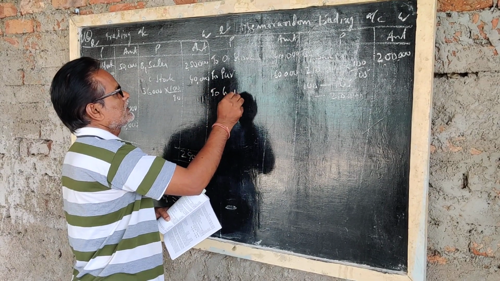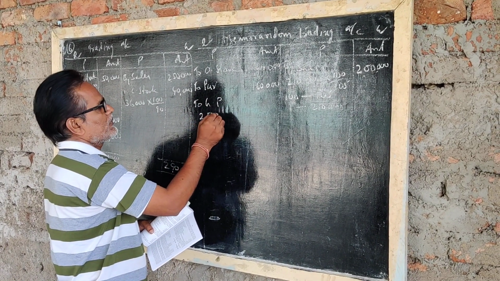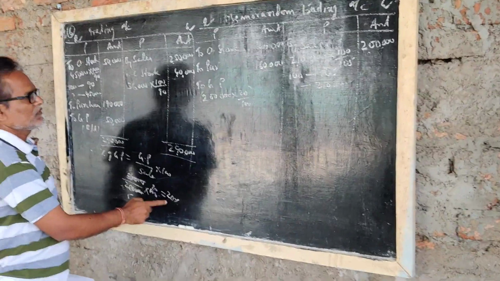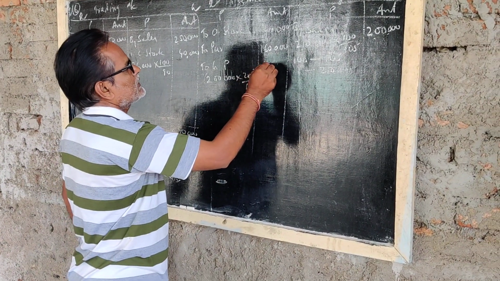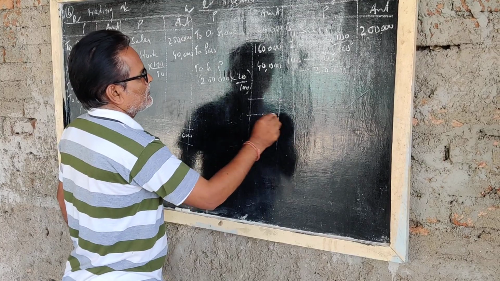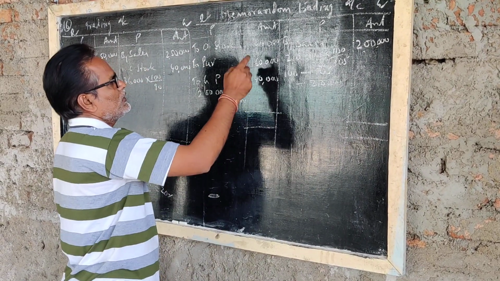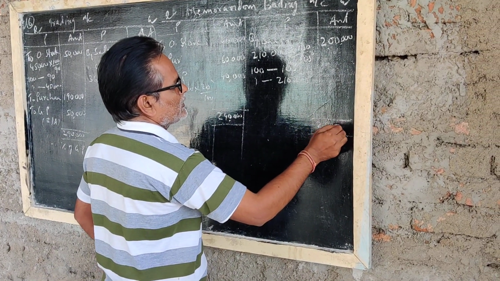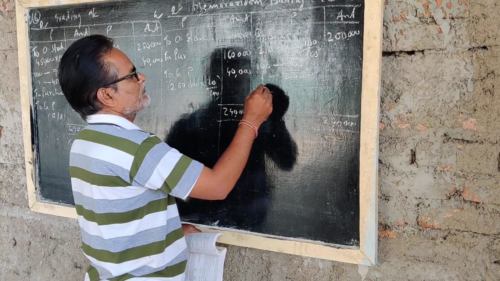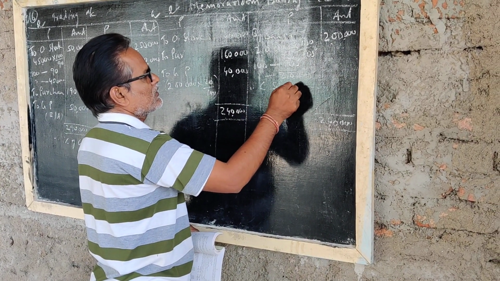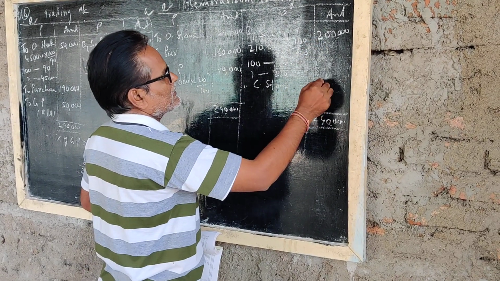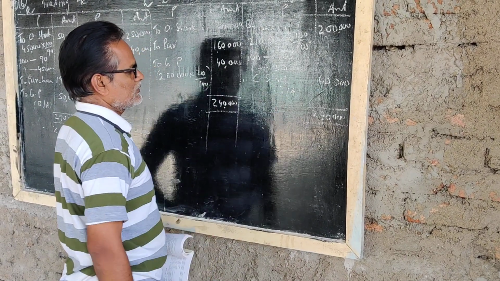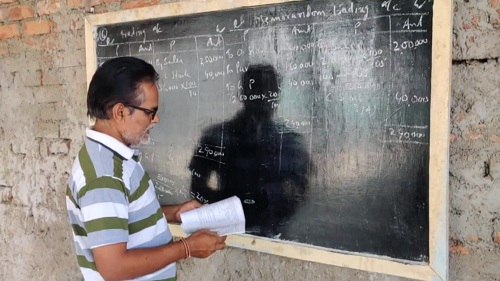To gross profit. Out of 2 lakhs rupees, they have to earn 20%. We got 20% now. This 20% you can take, 40,000 rupees. Total is 2,40,000. Here also write 2,40,000. By closing stock, 2,40,000 minus 2,00,000. This is the balancing amount, 40,000 rupees.